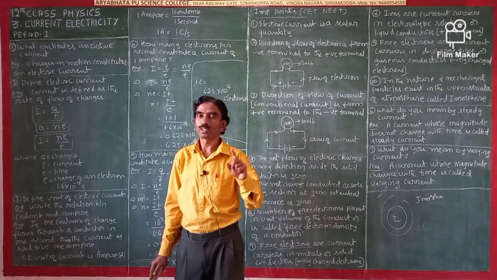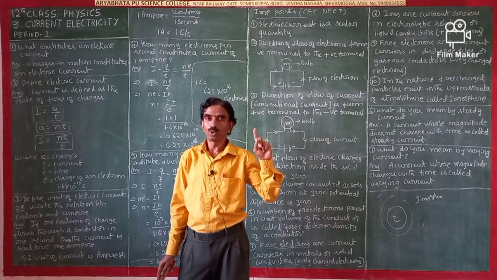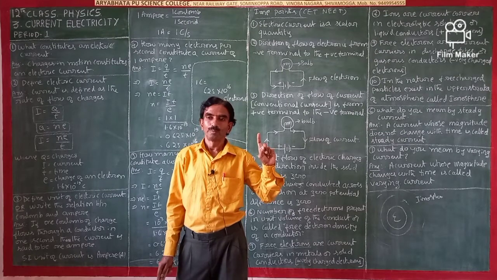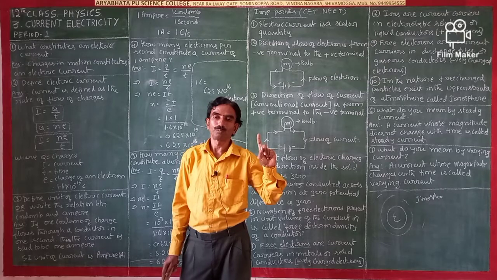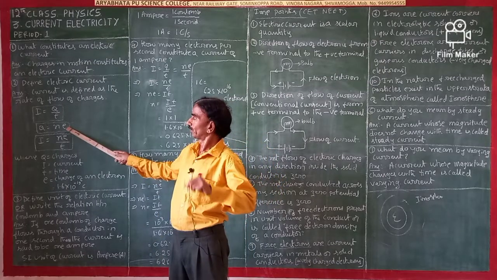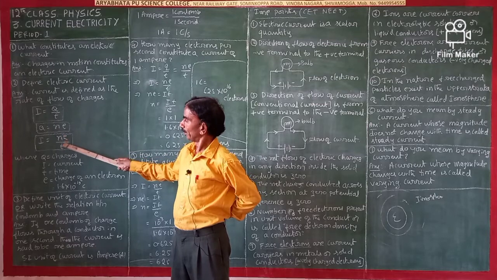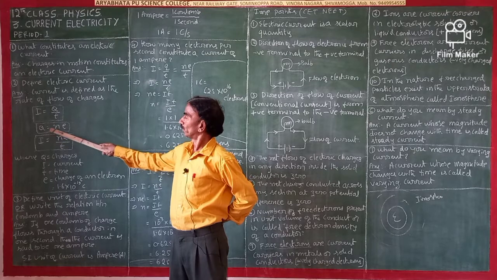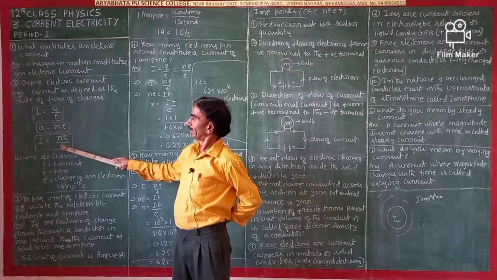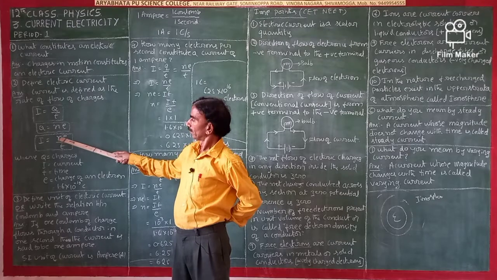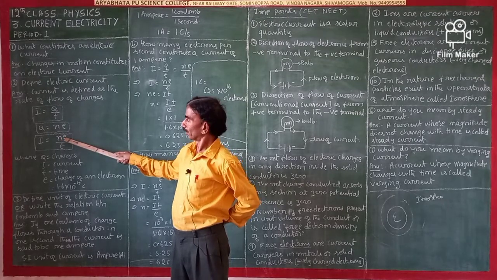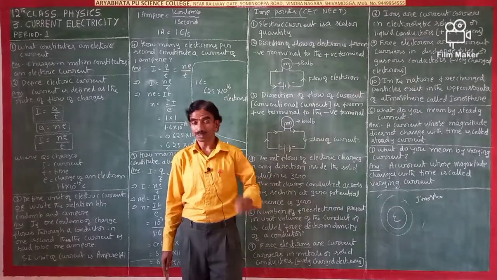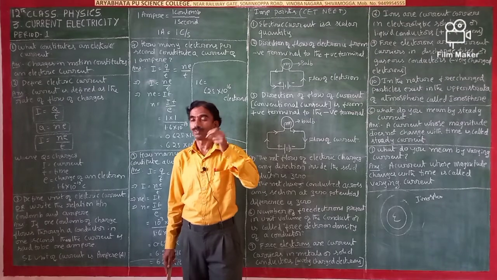And Q is equal to Ne. You have studied this formula in the previous chapters: how many electrons make a charge of 1 coulomb. So substitute this Q into this equation, and I is equal to Ne by T. N means number of electrons, an integer, and e is the charge of the electron. You have studied that charges are integral multiples.